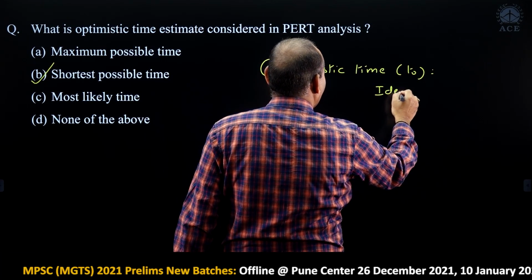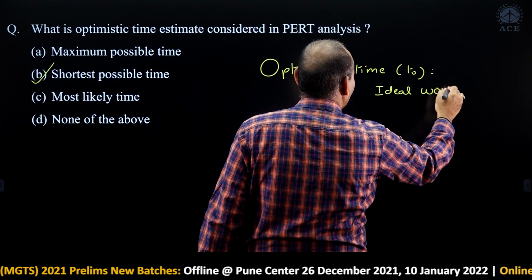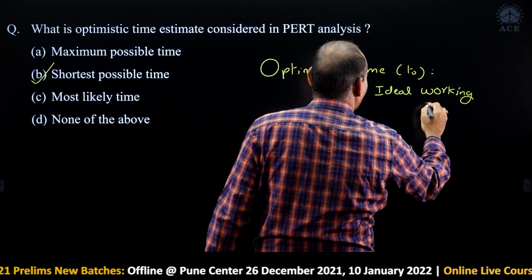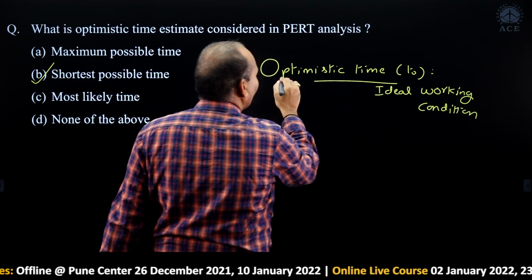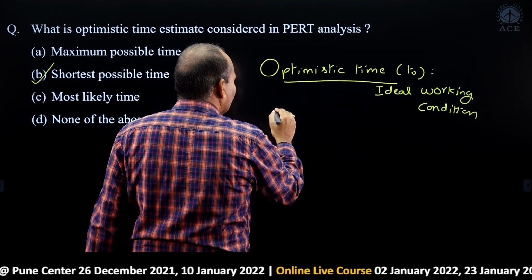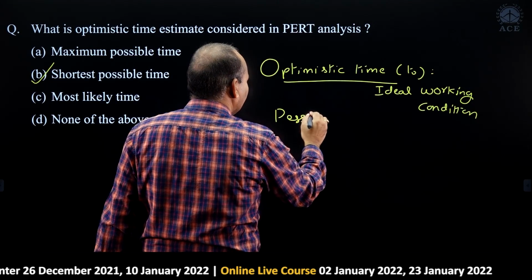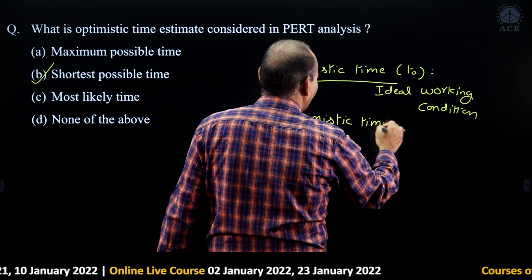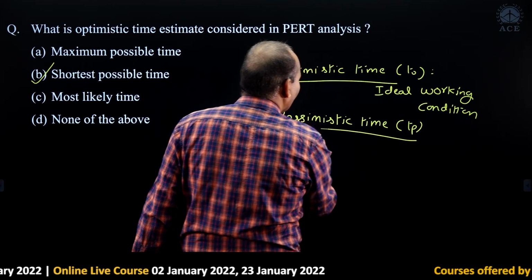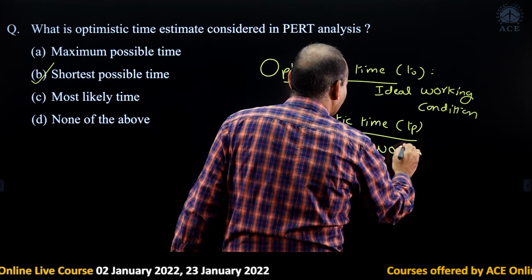So, ideal working conditions. And when we see the pessimistic time, this one is worst conditions.